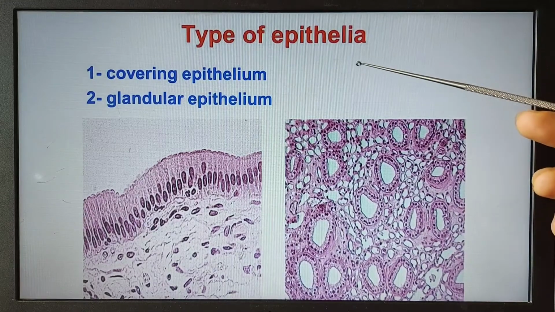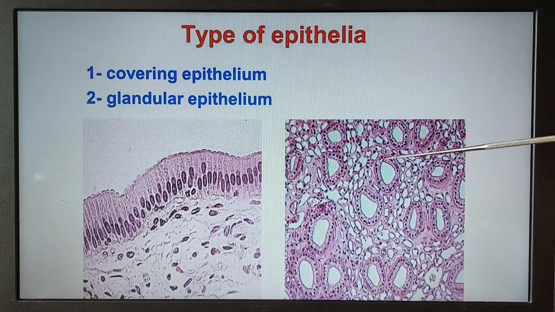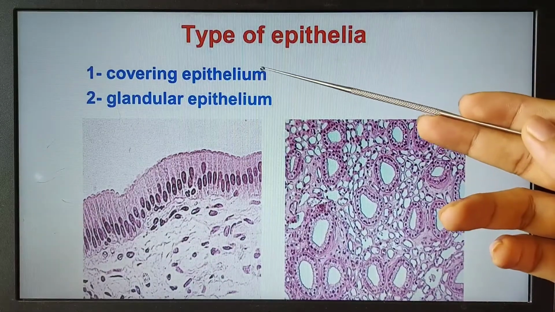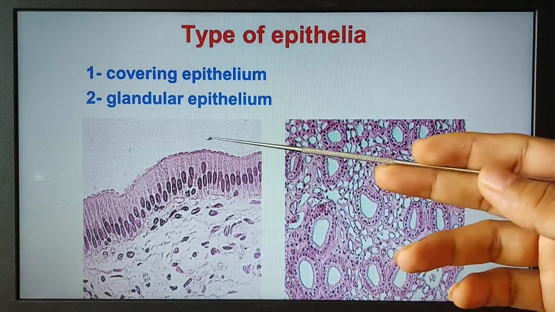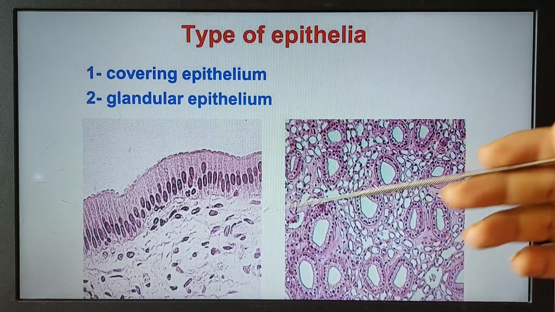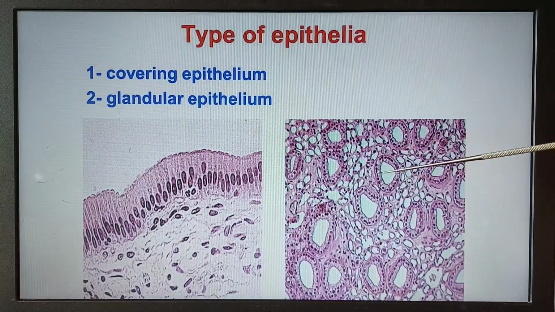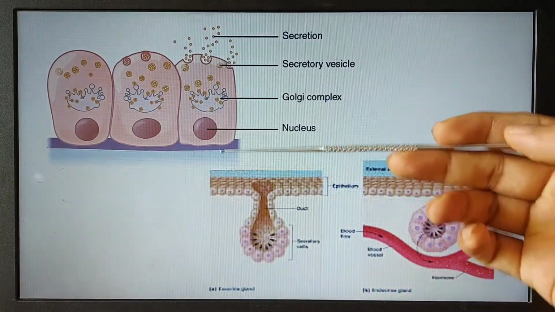Glands are one form of epithelium, that is the glandular epithelium. Another form is covering epithelium, which covers the structures of the body outside and the inside of the lumen. The glands are a special form. They have a property to secrete macromolecules.